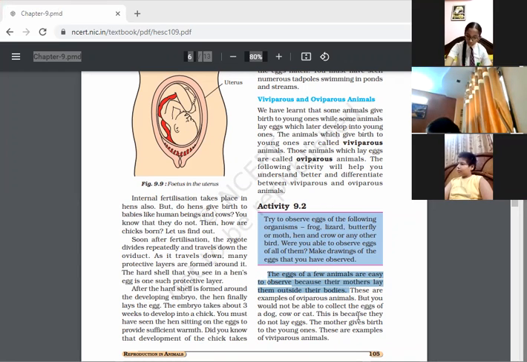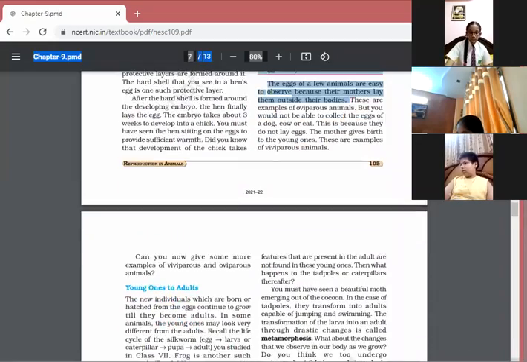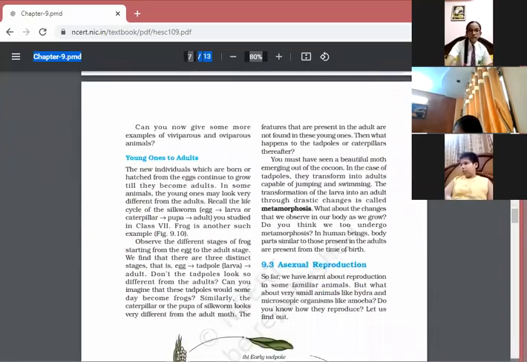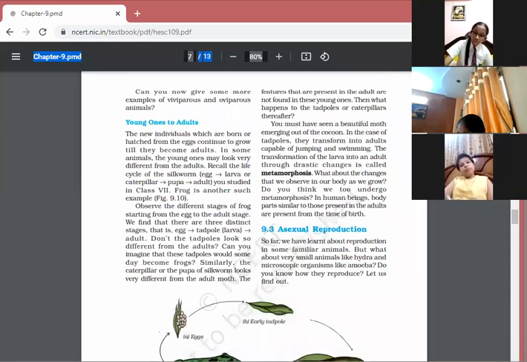But we won't be able to collect the eggs of a dog, cow, or cat. This is because they do not lay eggs. The mother directly gives birth to the young ones. These are the examples of viviparous animals. So already we have done the examples of oviparous and viviparous animals. So children, till here, any confusion to anyone? You can frame one extra question, the difference between the viviparous and oviparous animals.